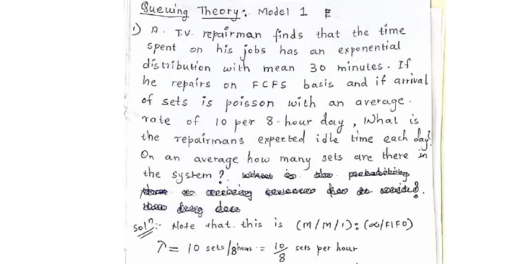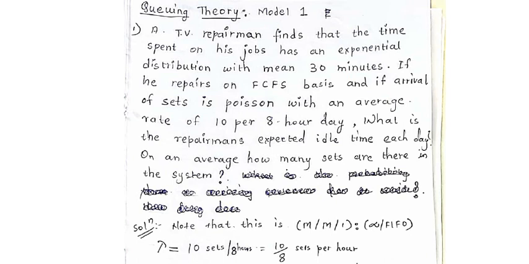A TV repairman finds that the time spent on his jobs has an exponential distribution with mean 30 minutes. So whatever service the TV repairman is providing, that service has the exponential distribution. Poisson distribution is sometimes also called exponential distribution. So what does this sentence tell you? That the service which is provided follows the Poisson distribution.